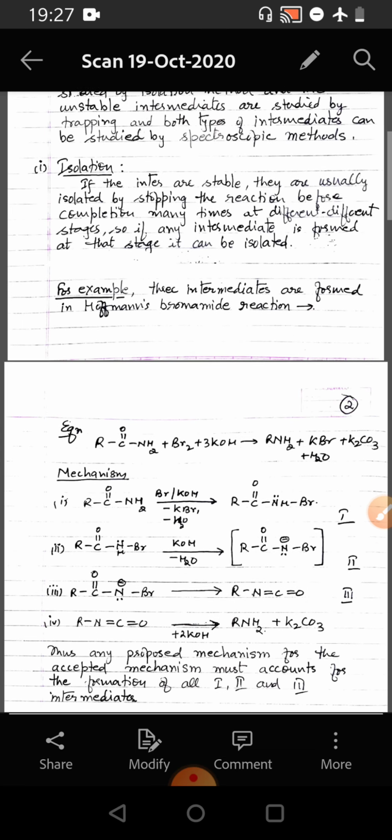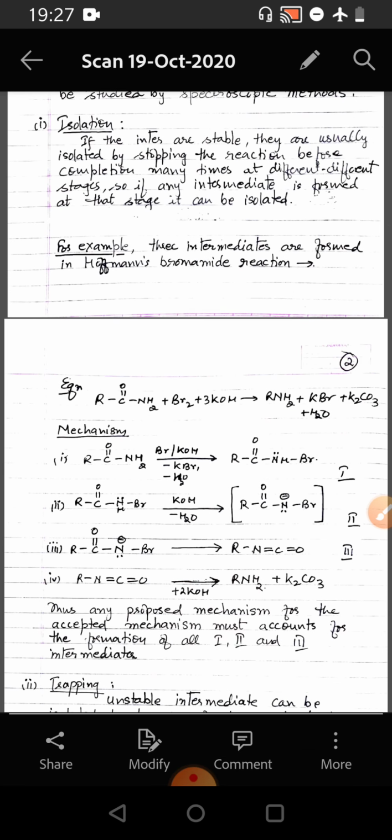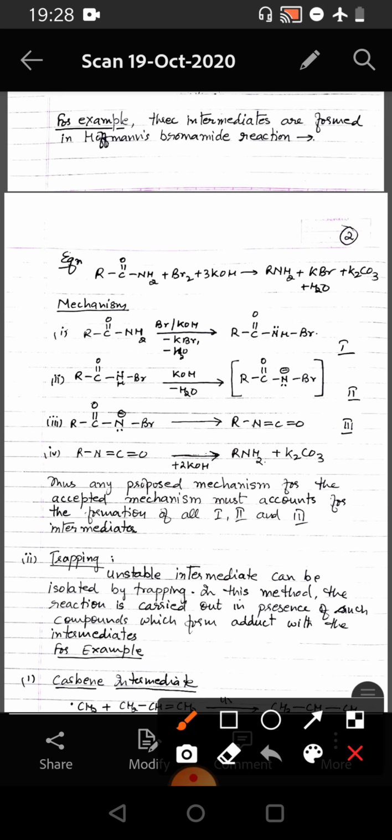First, let's take up isolation. Intermediates which are stable are usually isolated by stopping the reaction before completion many times at different stages. So if any intermediate is formed at that stage, it can be isolated. For example, three intermediates are formed in Hofmann's bromamide reaction.